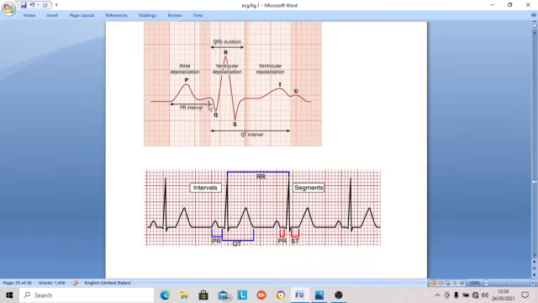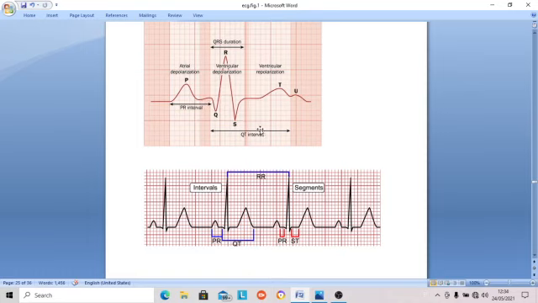Why is it called the PR interval? Because Q is not always present, and R is always present. When Q is present, it goes up to the beginning of Q. So the PR interval is from the beginning of P to the beginning of the QRS complex. This is a very important interval. It is just the duration, which includes the P wave as well as the PR segment.